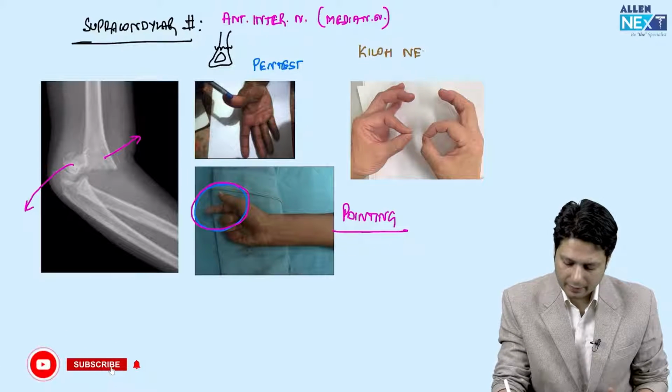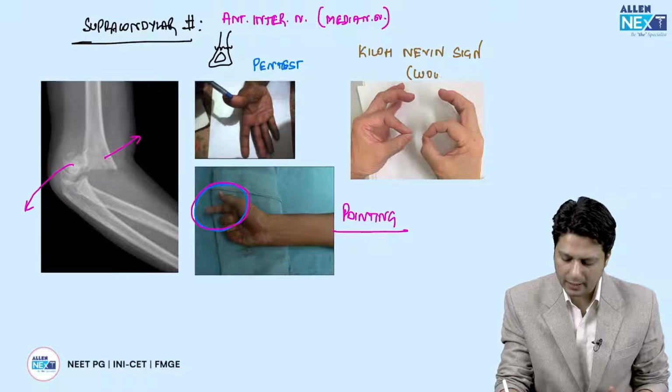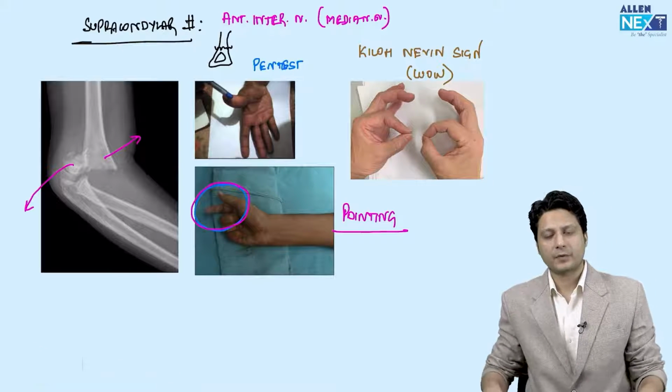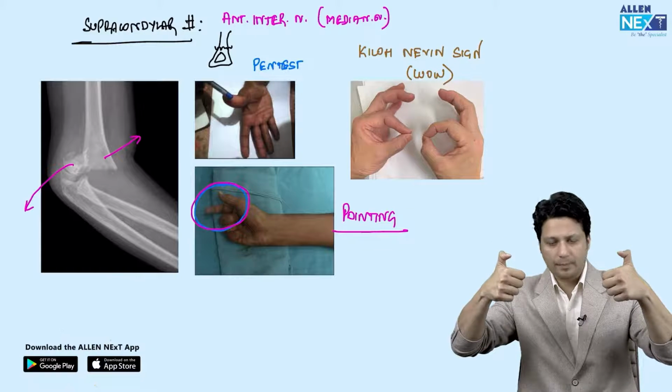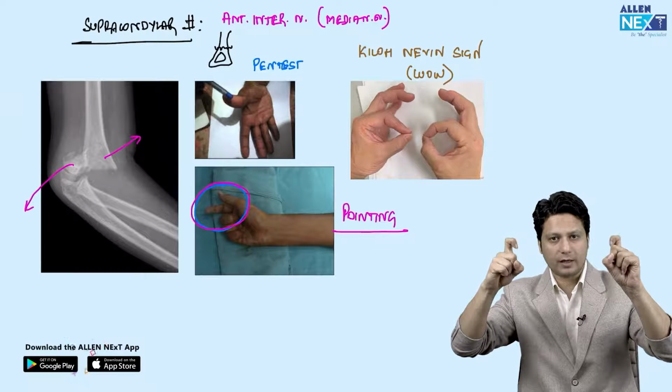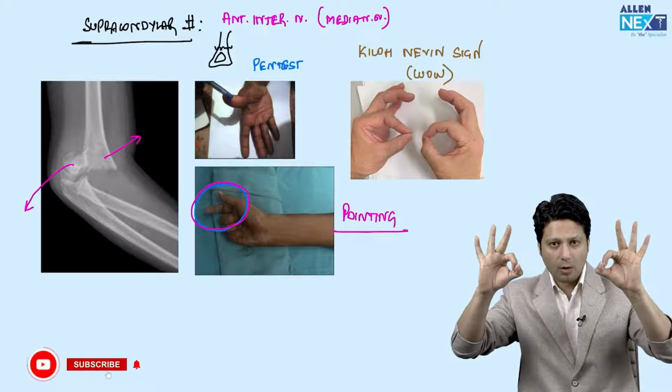What is this Kilonavin sign? It is also known by the name of wow sign. Now what is happening in this? आप flex करते हो interphalangeal joint of the thumb, आप flex करते हो interphalangeal joint of the fingers, and you try to create a sign of wow.